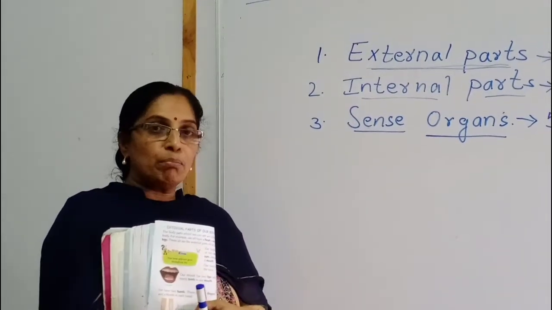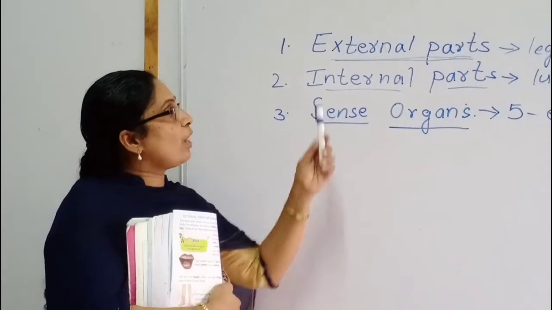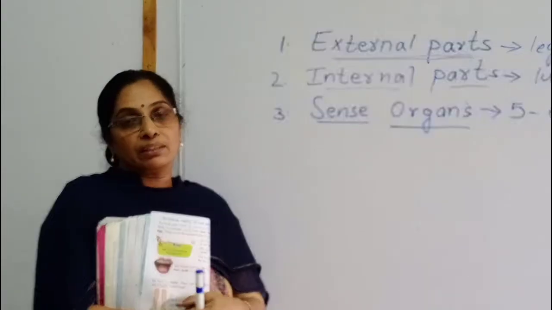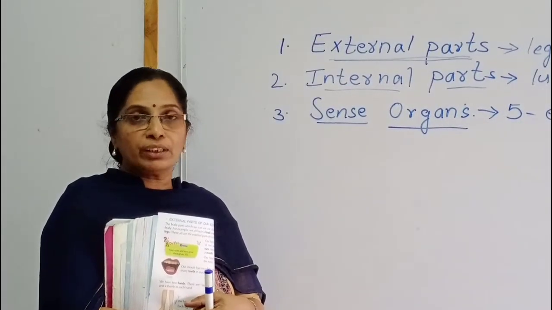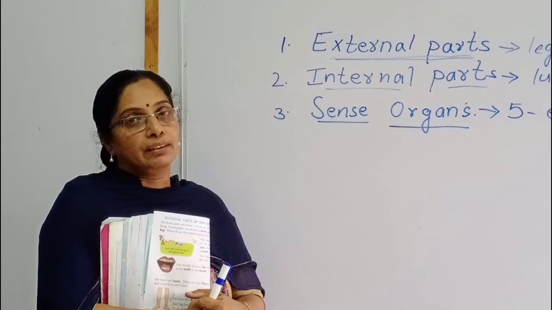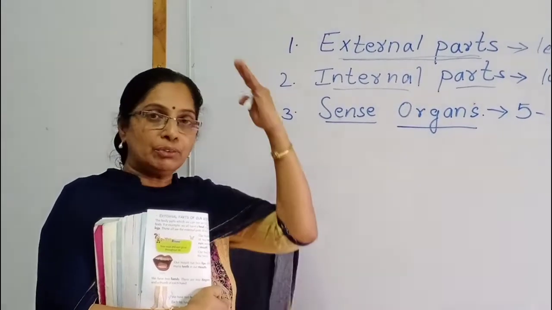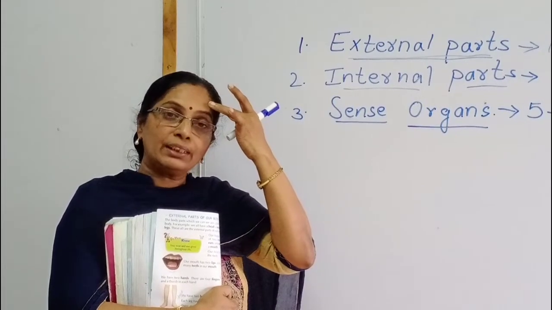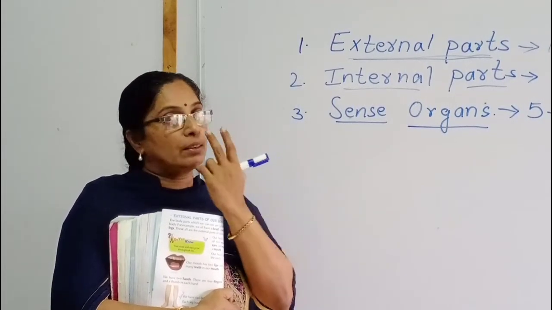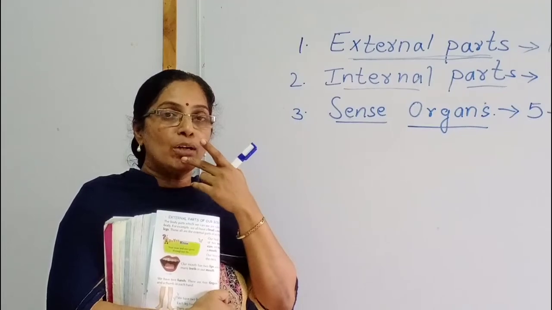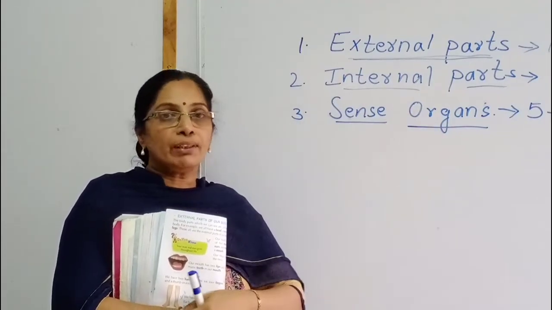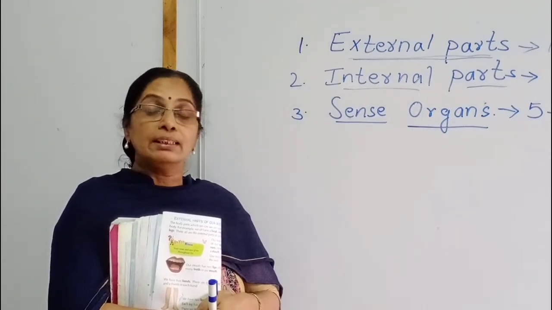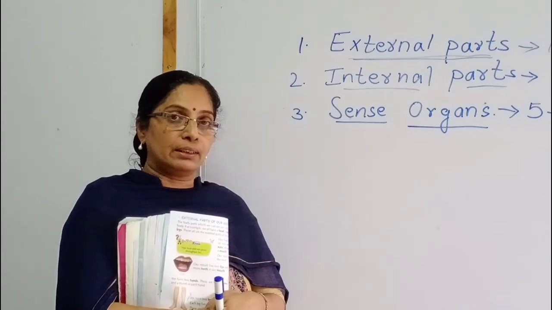Once you see the examples, you say the examples of our external parts. You try. First one is head, ears, forehead, eyes, nose, mouth, hands and our legs. These are the external parts.